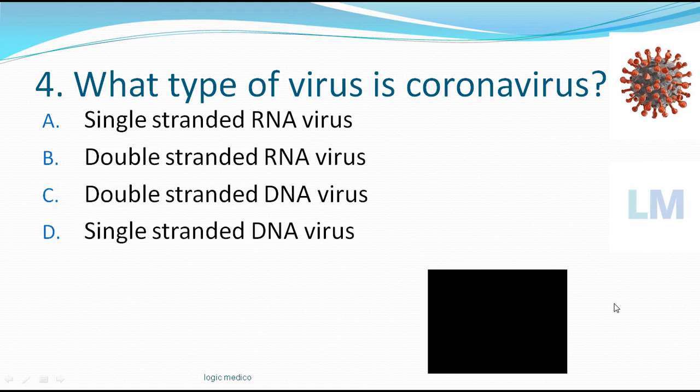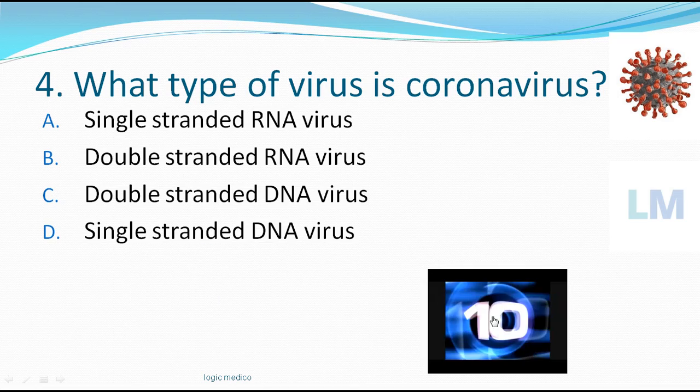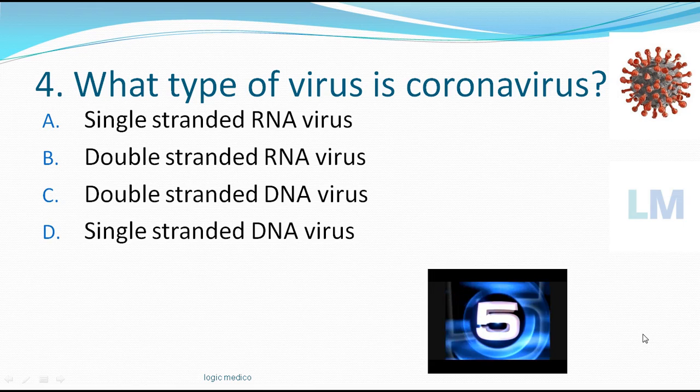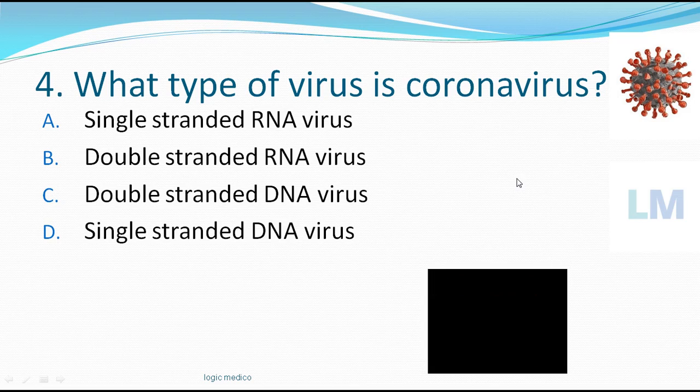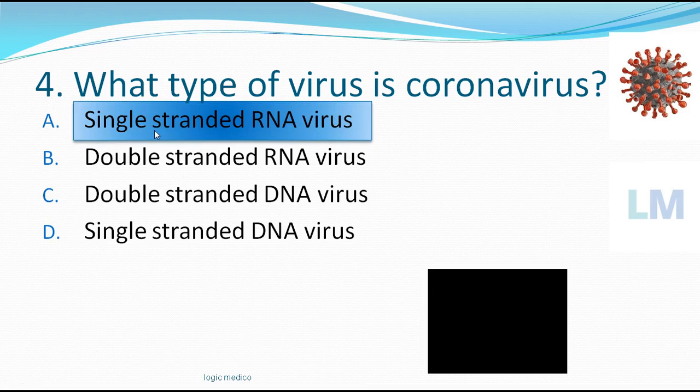What type of virus is coronavirus? Single stranded RNA virus, double stranded RNA virus, double stranded DNA virus, or single stranded DNA virus. Your time starts now. If you told option A, then you told the correct answer.